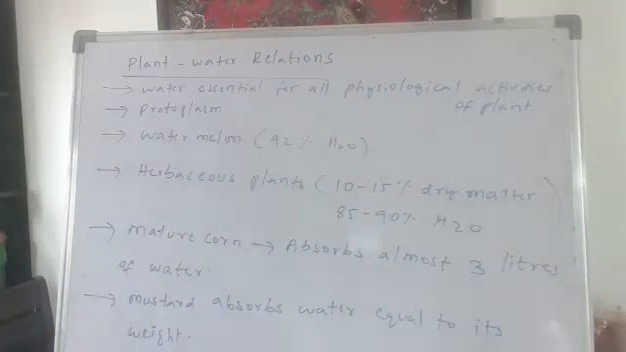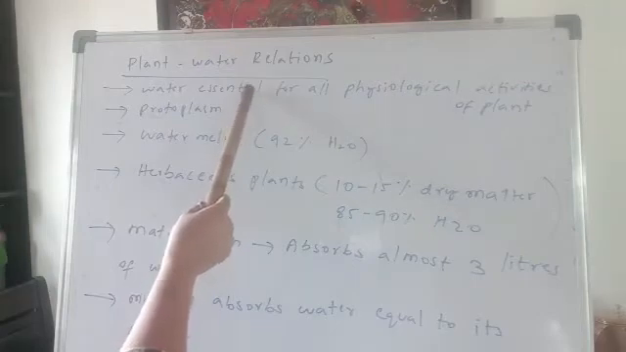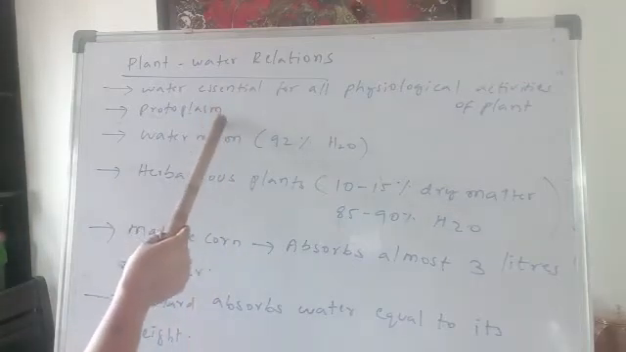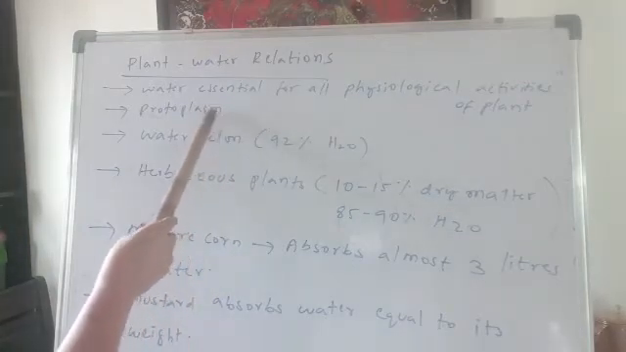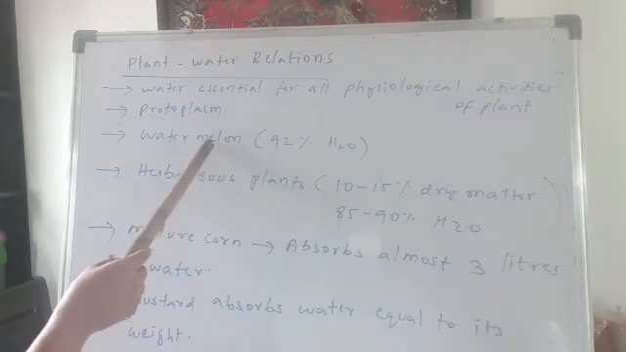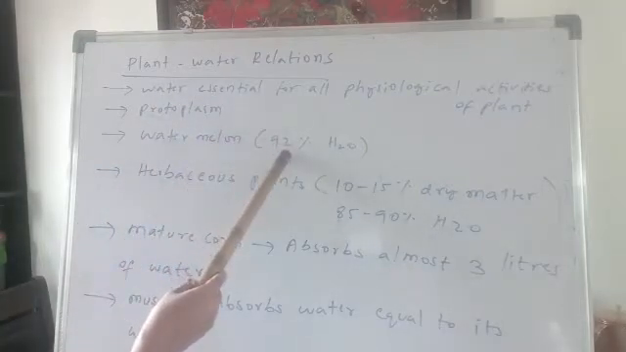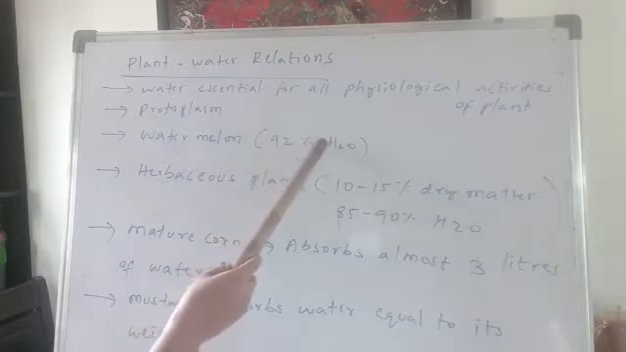So, any kind of an activity, any kind of a functional aspect, any kind of a reaction, metabolism, catabolism or anabolism, water is very essential for the plants. And you should know that 90 to 95% of the protoplasm is nothing but water. Watermelon, we'll take some examples. 92% of the watermelon is occupied with what?